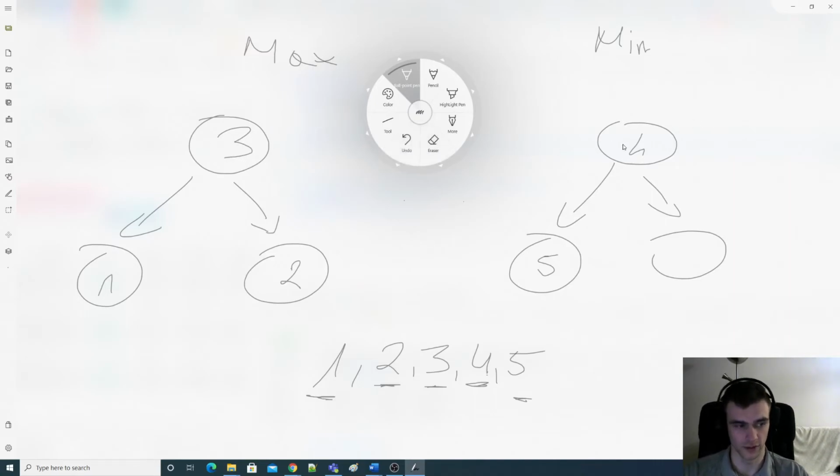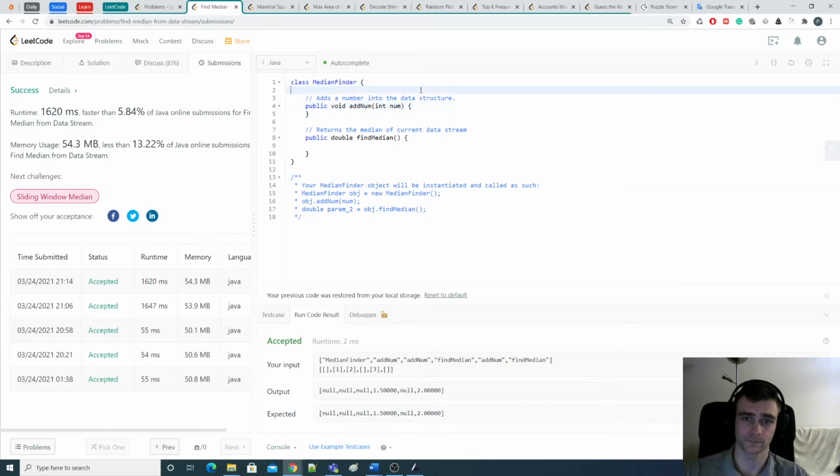Okay, so that's the process, and as you can see, we have the middle elements on the heads of the heaps. And we can just take, if this is the even number, we can just take it from the max heap, and this is a 3. If we would add the 6 here, then the heap's gonna be self-balanced, and there will be 3 and a 4 here, and the 6 would eventually appear here. And there will be 3 plus 4 divided by 2. That would be 3.5. And let's go to the code.